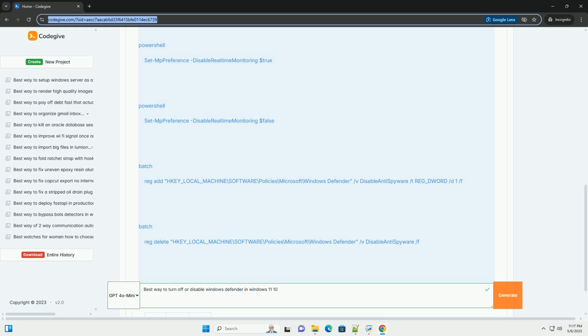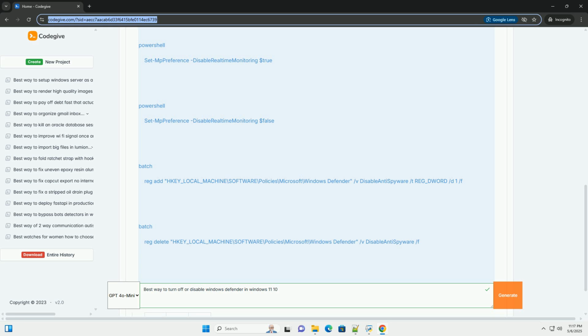Important notes. Real-time protection will automatically re-enable itself after a period of time, usually after a reboot or after a certain duration without a full scan. This is a security feature. This only disables the real-time scanning engine. Other Defender features, like cloud-delivered protection, might still be active. Defender might display a warning notification in the system tray indicating that your PC isn't being monitored.